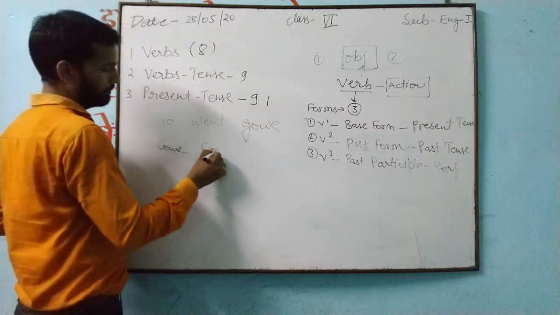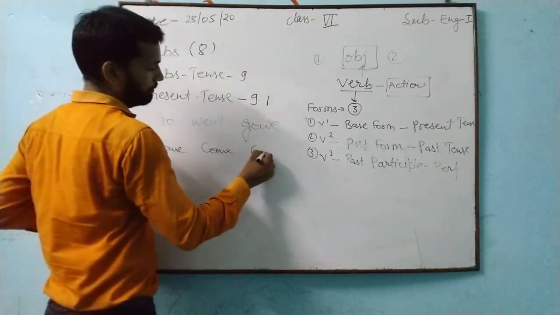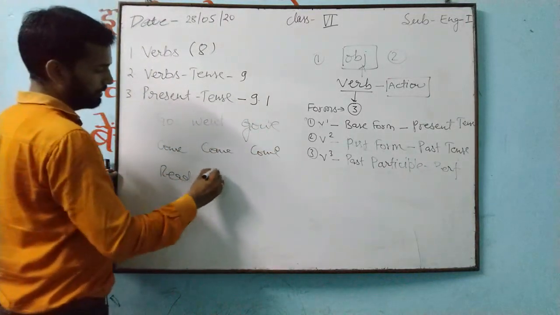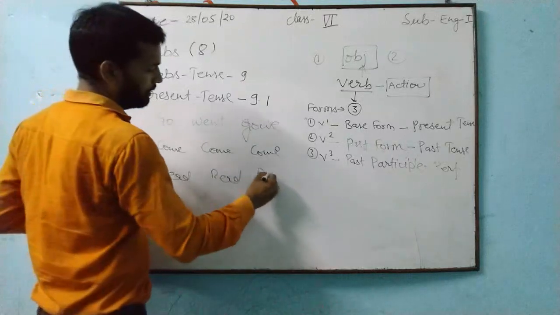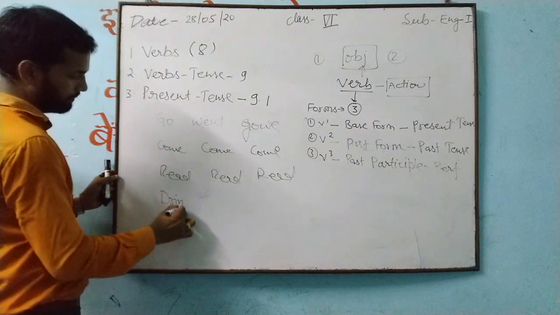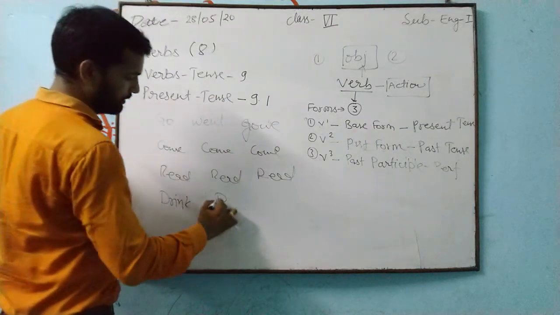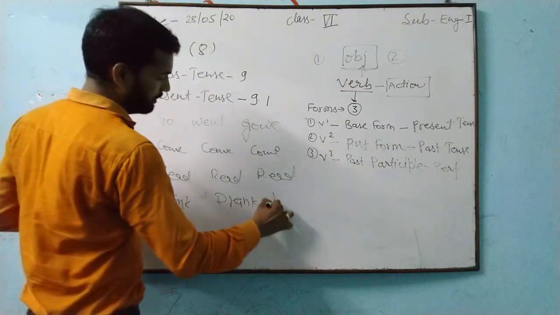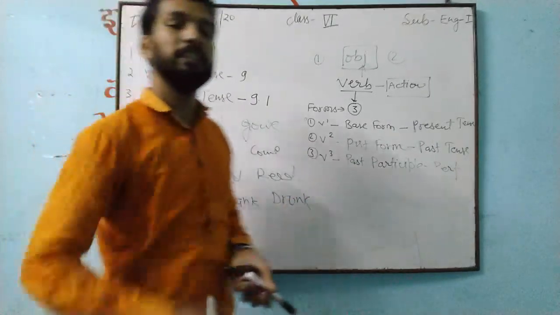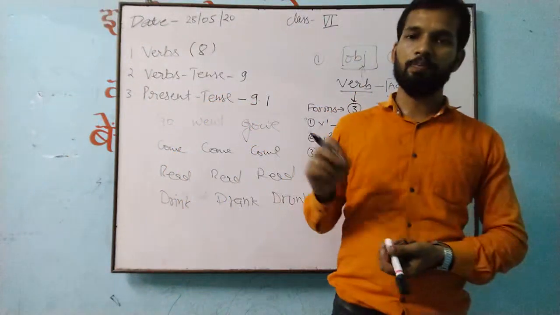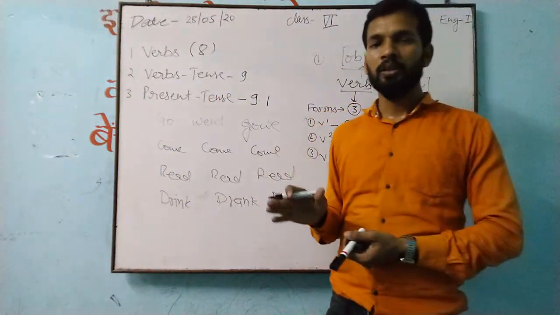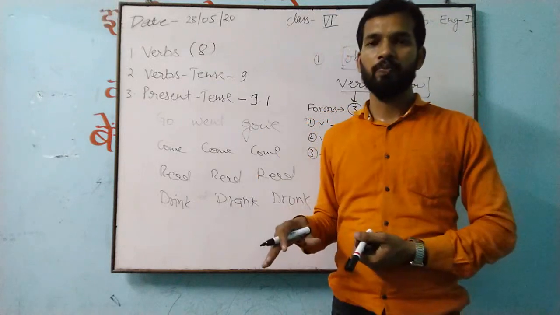Come, came, come. Read, read, read. Next one: drink, drank, drunk. So these are forms of the verb. In the same way, sleep, slept, slept. Do, did, done. Are you getting it or not? These all are forms of the verb.